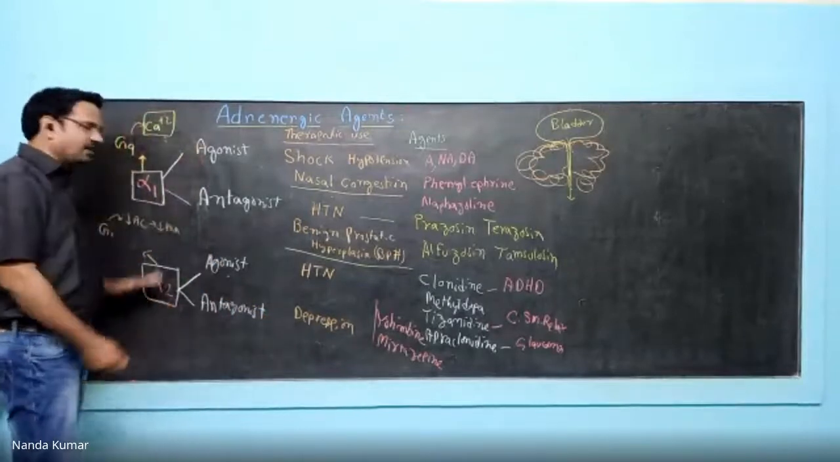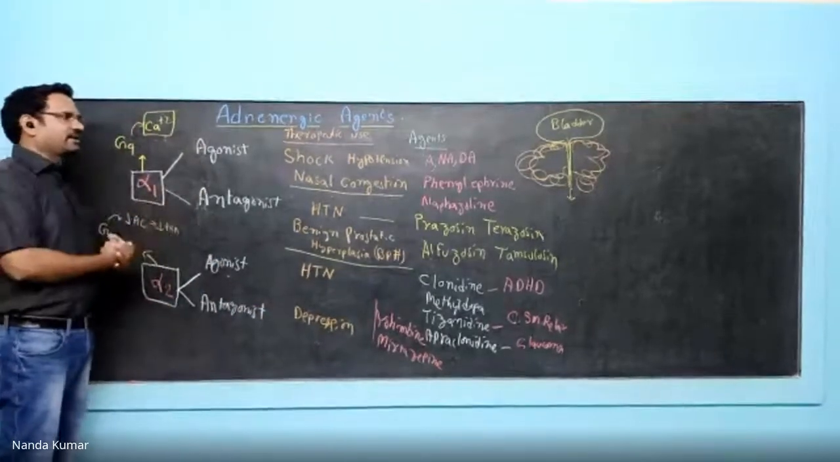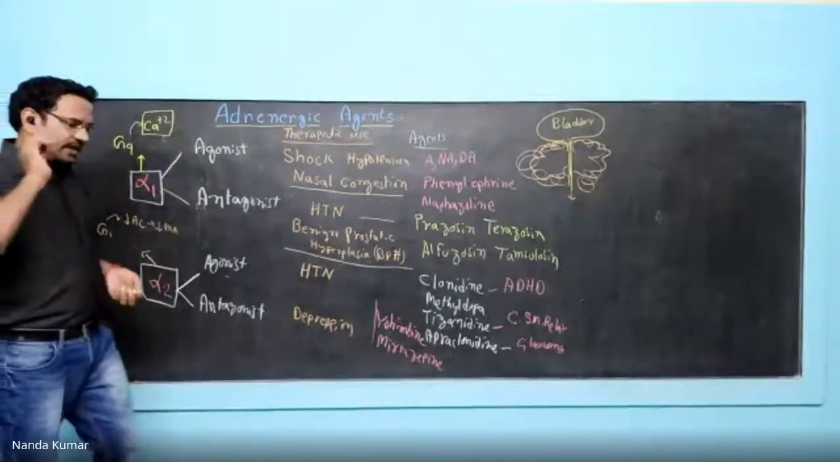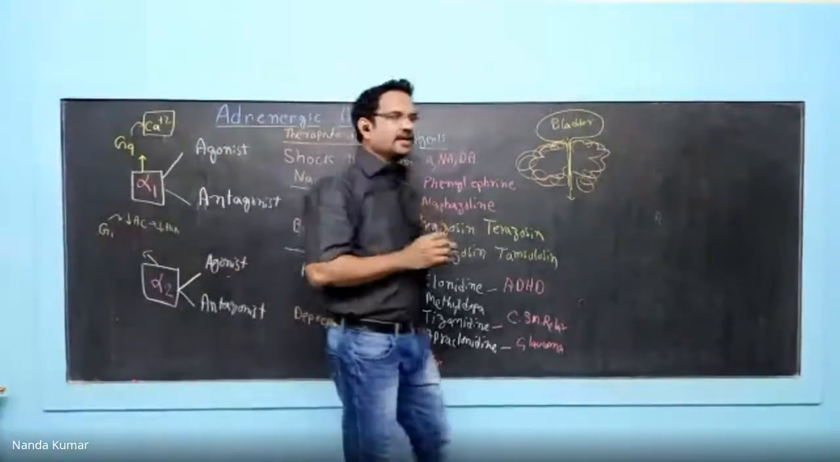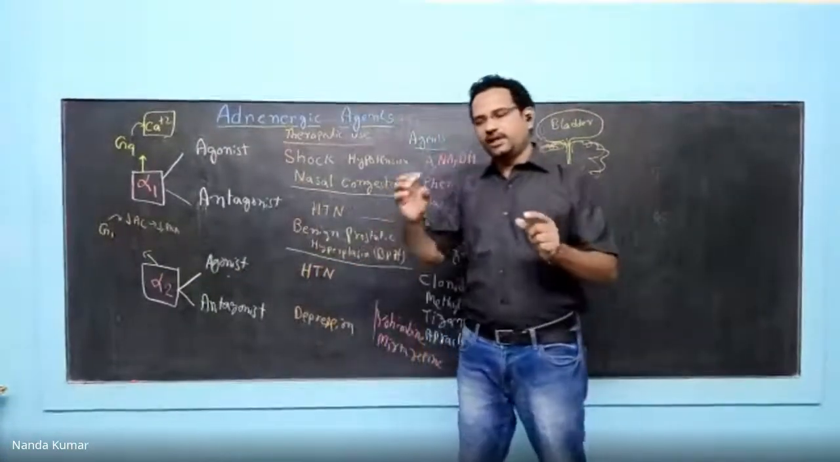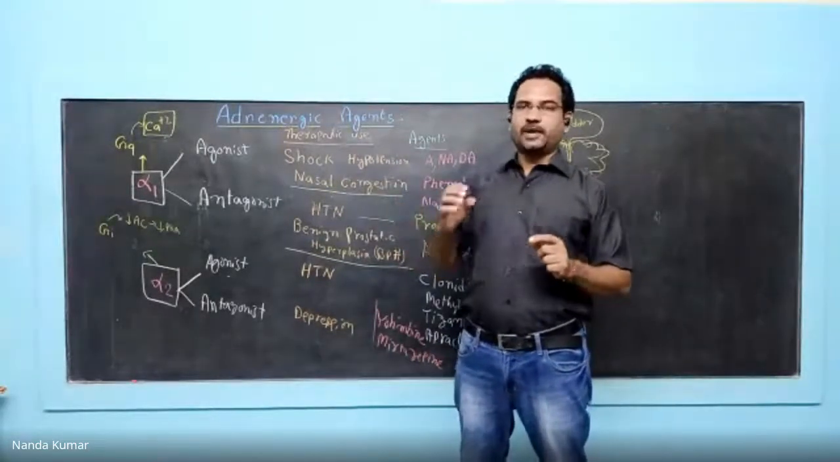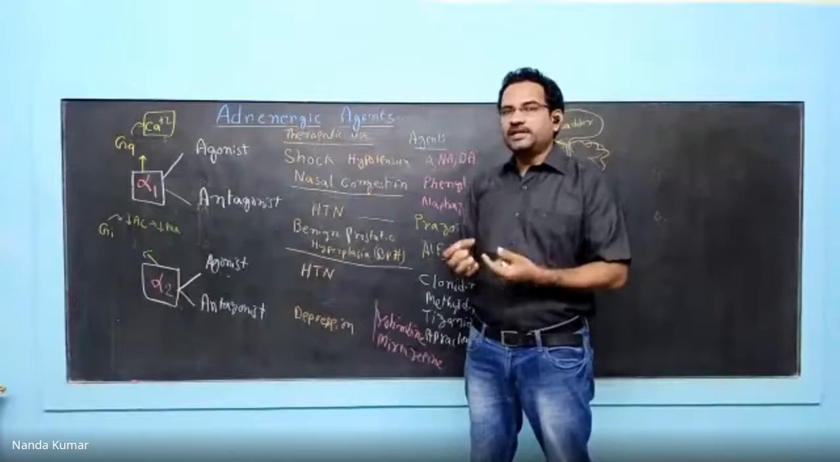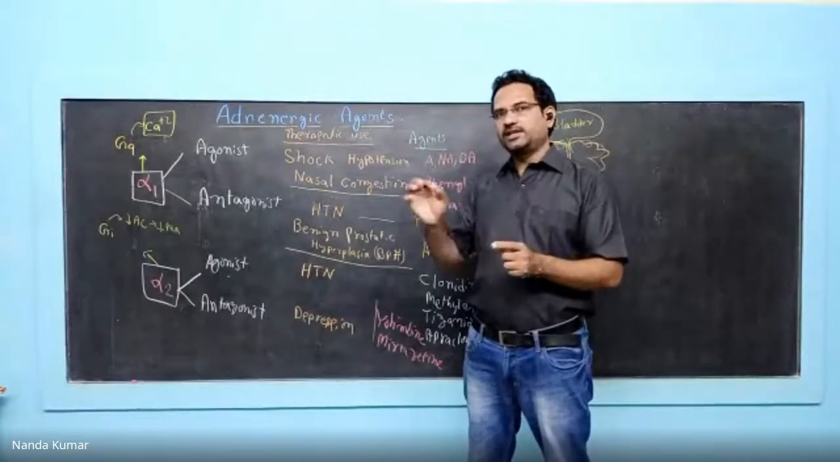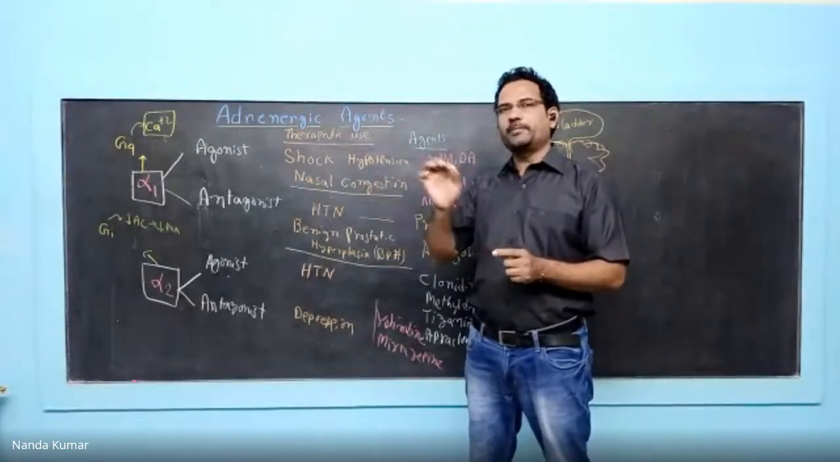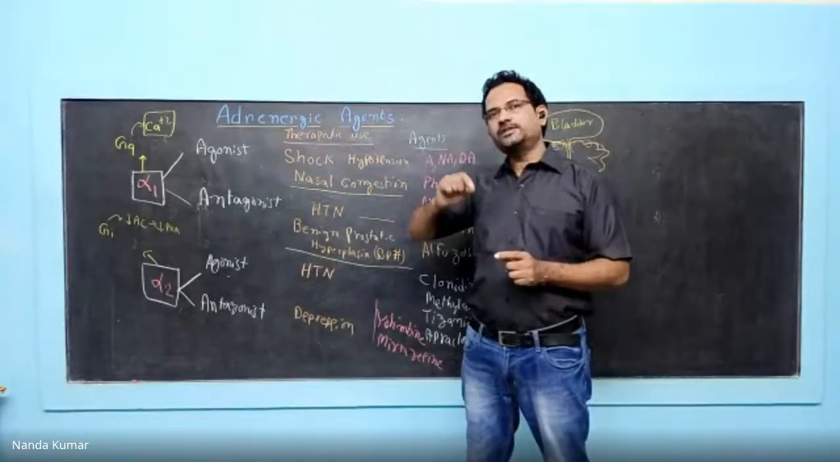So this is about alpha receptors. Let me revise this briefly. Again, on agents, the generic terms are agonist and antagonist, likewise mimetics and lytics. Mimetics means any agent which is imitating the actions of the natural physiological ligand. Mimetics are also known as agonists.